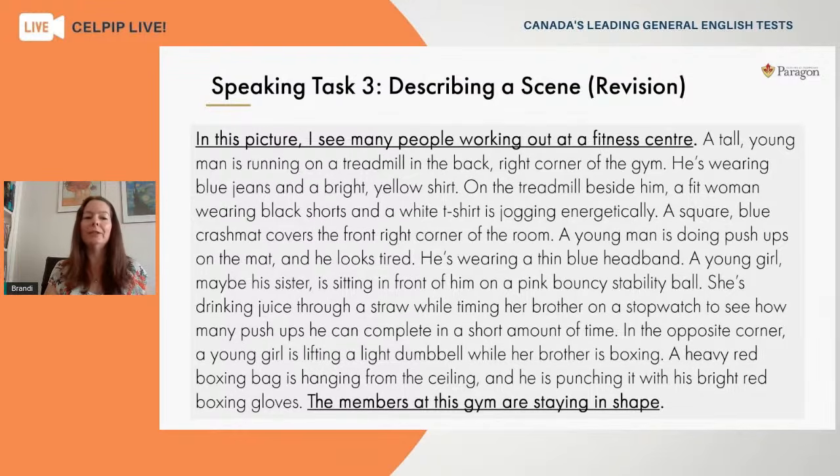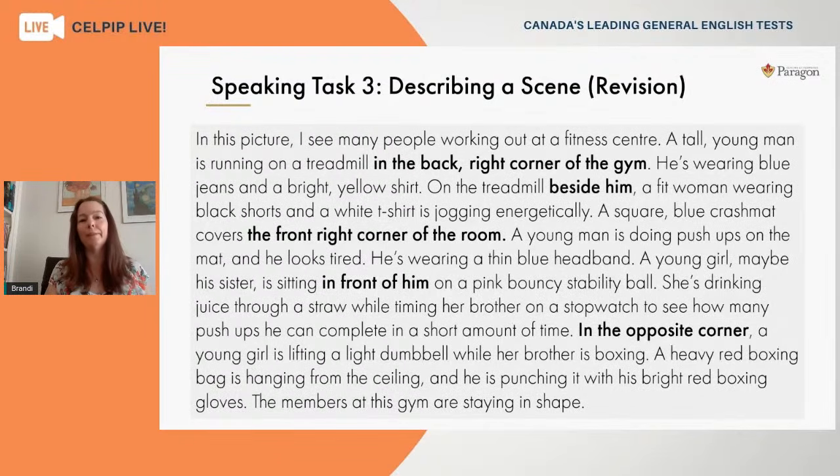I'd also encourage you to see if you're correctly using your prepositional phrases. So you see all these bolded expressions here. These are all examples of those phrases that locate where in the scene these are happening. And you'll notice there are 5 different prepositional phrases. And that's because the speaker chose to talk about 5 parts of the scene. So every time she came to a new part of that scene, she introduced one of these prepositional phrases just to allow the listener to understand where in the scene these things are happening. So that takes a little bit of practice.